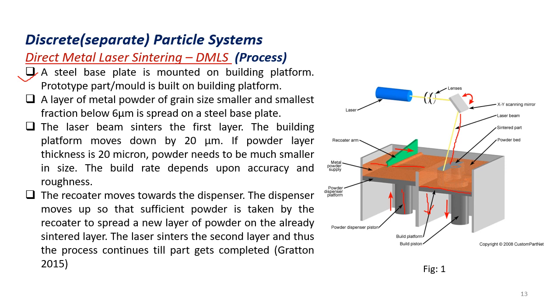Here you can see the gray area, the sintered part, means the solid part. The brown area is the powder bed. We don't require any support materials for this type of process. So these are the steps which are followed for a direct metal laser sintering machine.